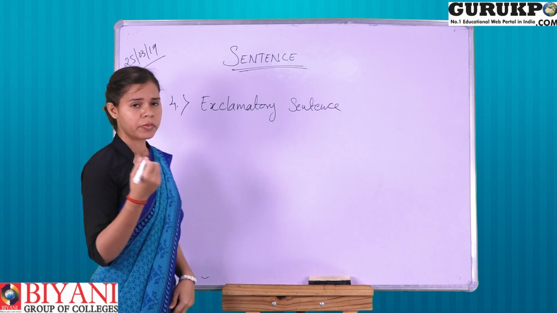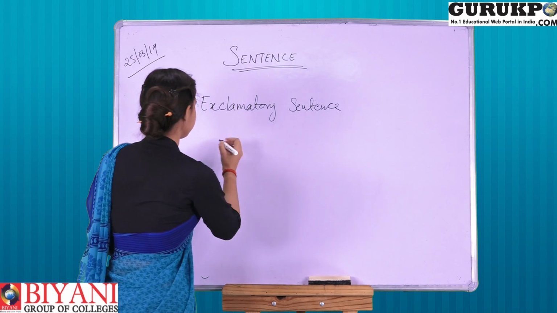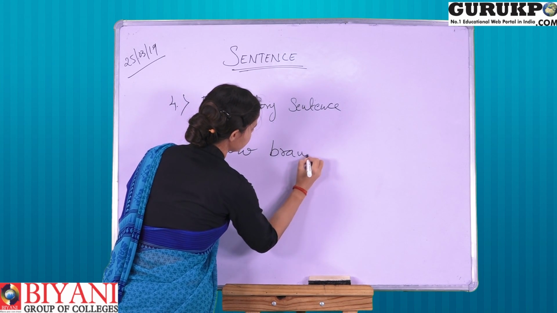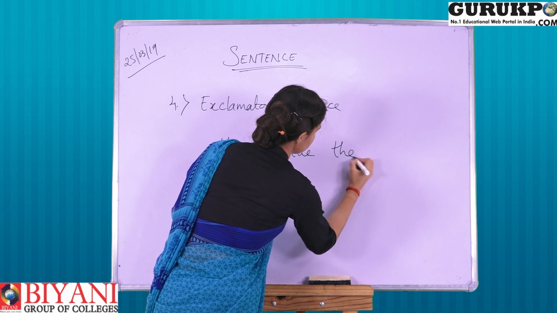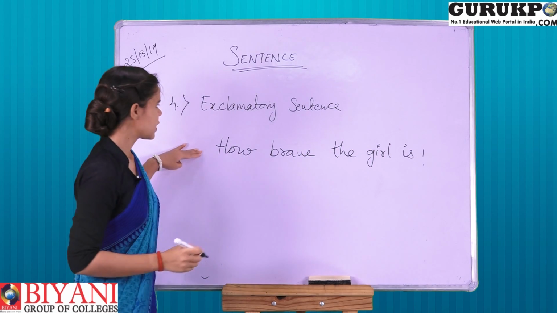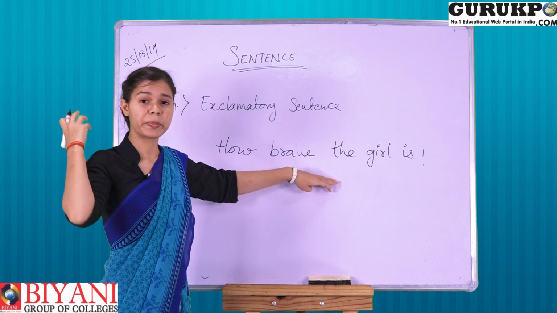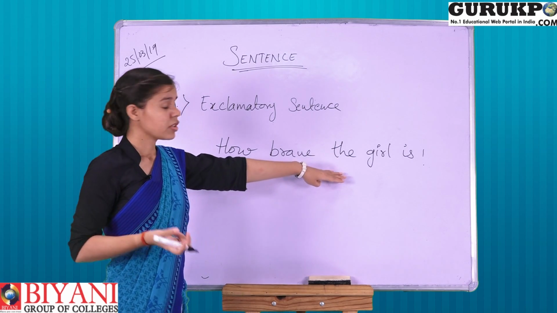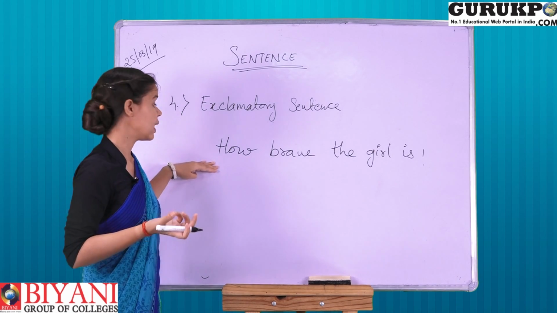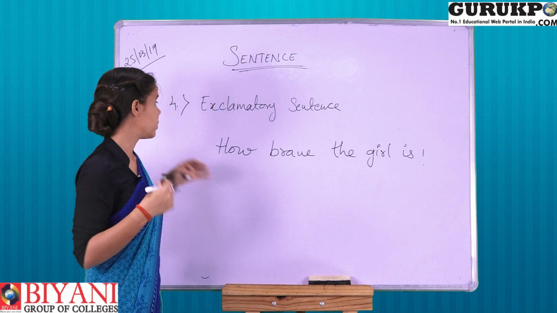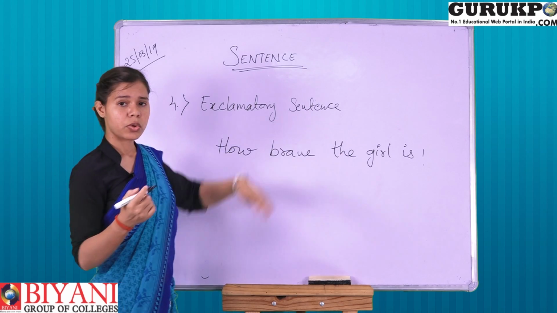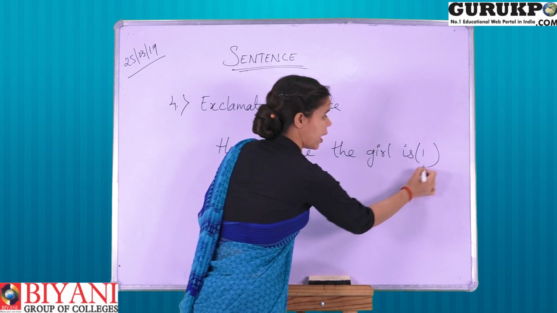For example, we will take some sentences. "How brave the girl is." So this is an exclamatory sentence. It tells us how brave the girl is. She is a brave girl. So we are telling that she is a very brave girl, but we tell it in an exclamation. Exclamatory sentences always end with an exclamation mark, right?